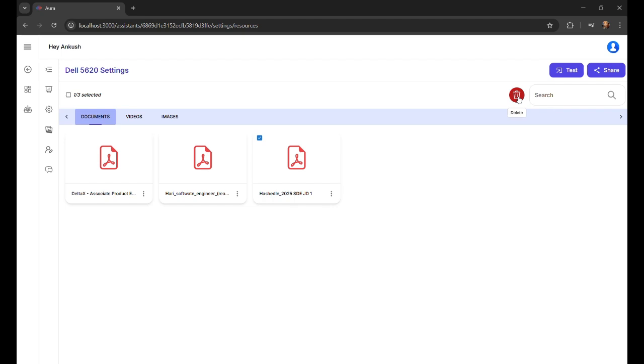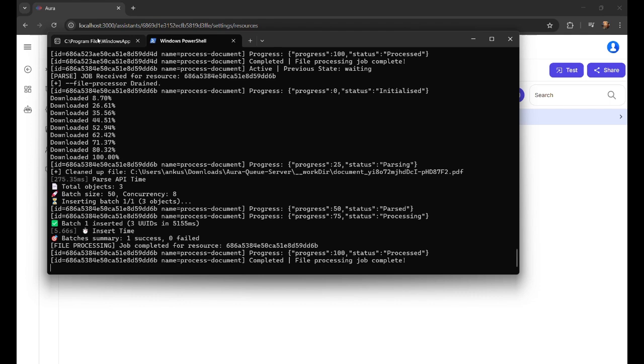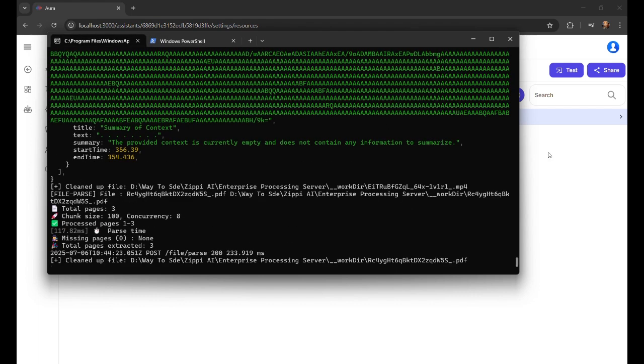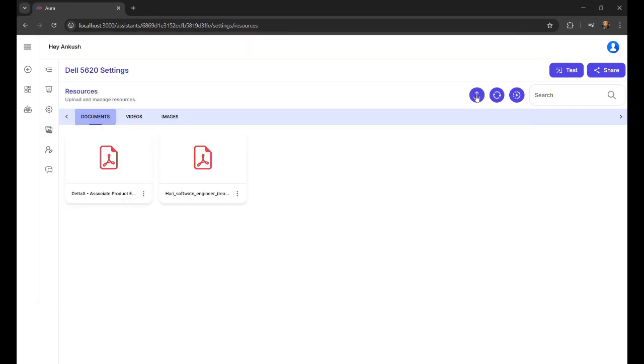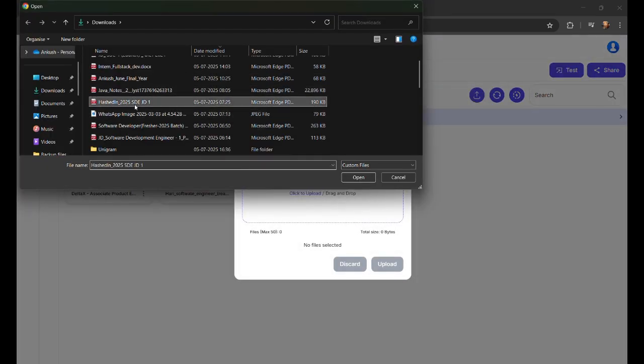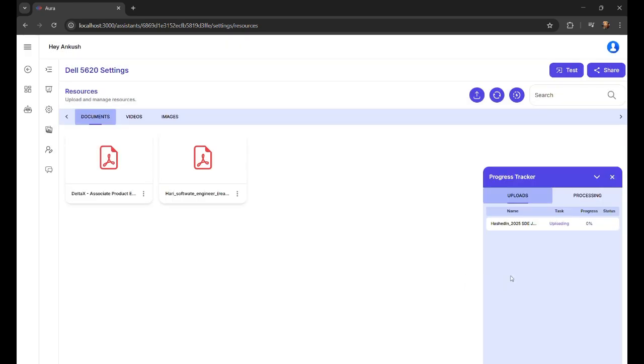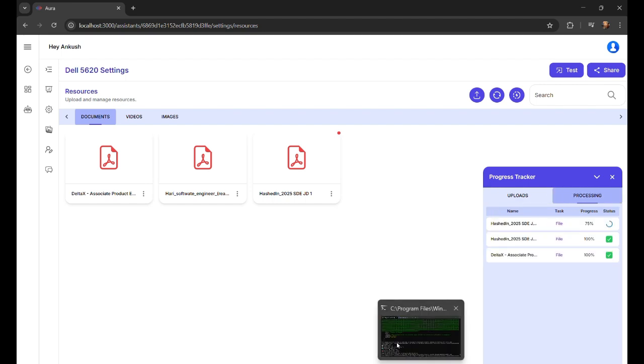Once the files are there, the admin has a feature to upload the files, and we have two servers with us. One is the queue server and the other one is the processing server. In the queue server, all the jobs related to processing the file get queued. Let's suppose we are pushing a file which has very specific details about a specific section of a laptop or any product. I would be generalizing the thing. Now the file is uploaded and it's under processing. You can see the file is getting processed.